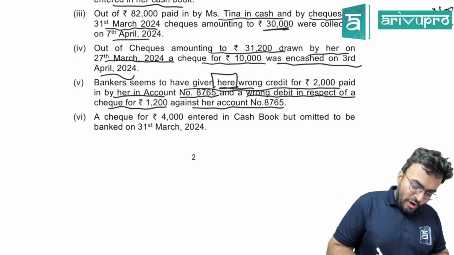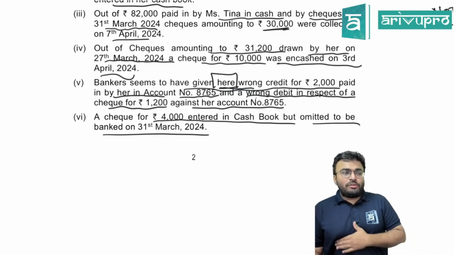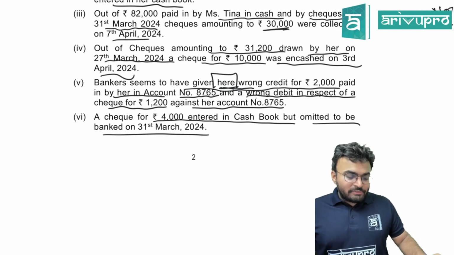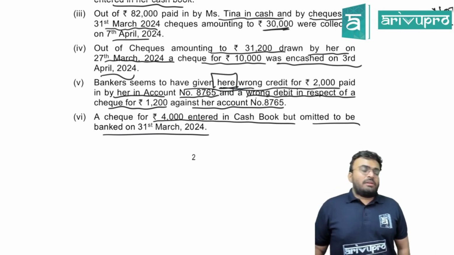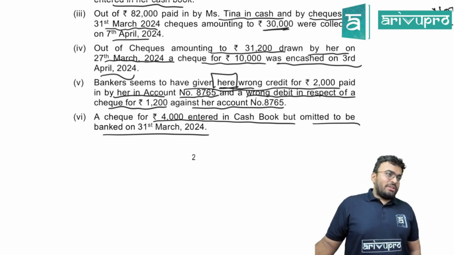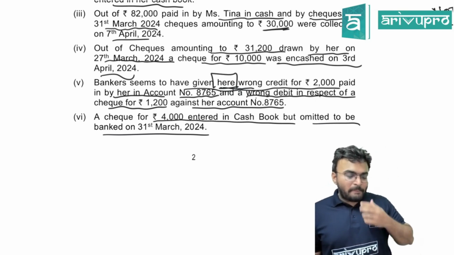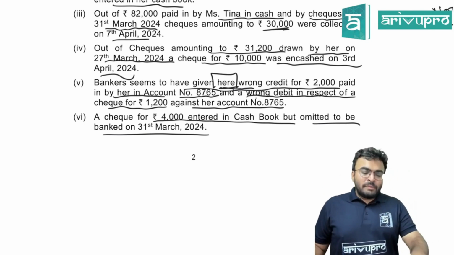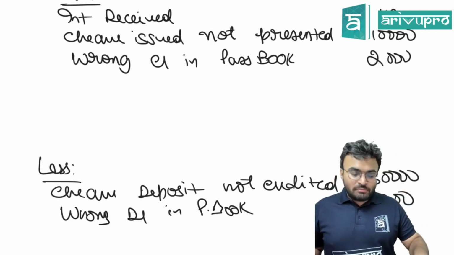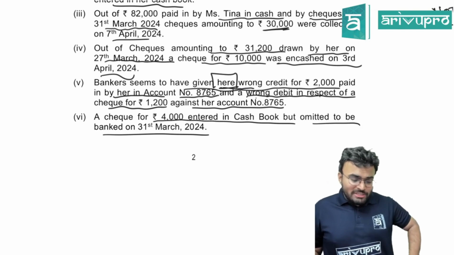A check for 4,000 entered in the cash book but omitted to be banked on 31st March 2024. Check entered in the cash book but omitted to be banked. That means what? Did we receive the check or pay the check? How do we know it? Is it check deposited or check issued? What did we do? Where did we enter it? Cash book we have entered. How do we know it is deposit?